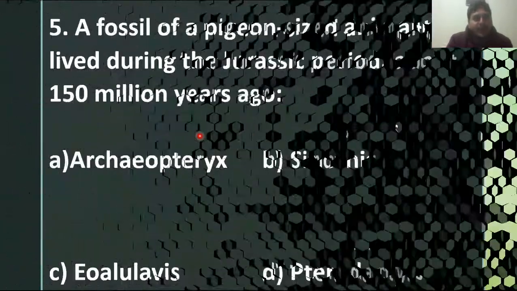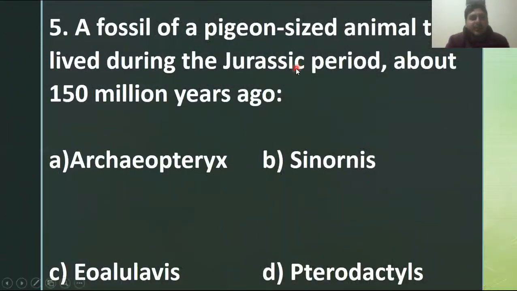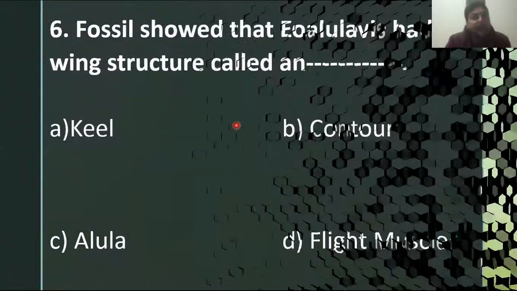MCQ number 5: a fossil of a pigeon-sized animal that lived during the Jurassic period about 150 million years ago. That means this is also an ancient fossil, and as you know, the ancient fossil of the bird was Archaeopteryx. Archaeopteryx is the most ancient bird on the surface of Earth, observed in the rocks of Bavaria, in the state of Germany. So Archaeopteryx was a pigeon-sized animal at that time.